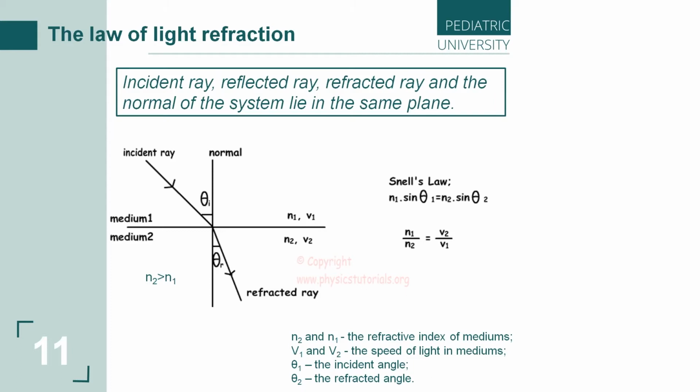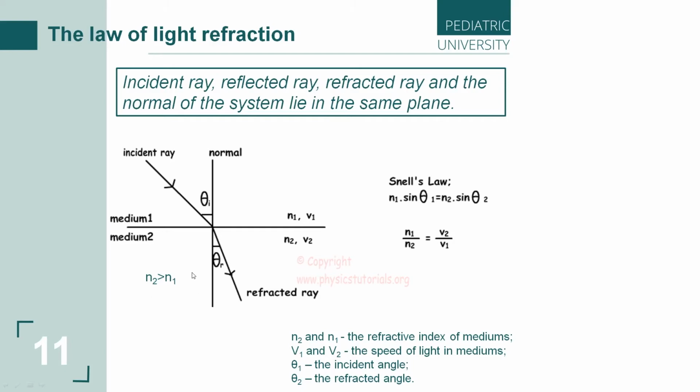And the diagram, the picture, shows a variant of the passage of a light beam from an optically less dense into an optically denser medium.